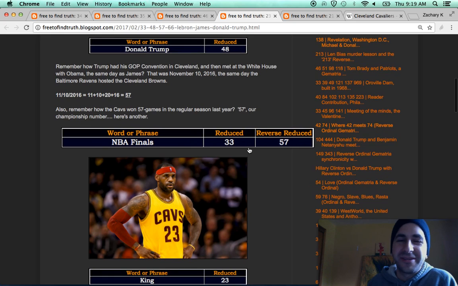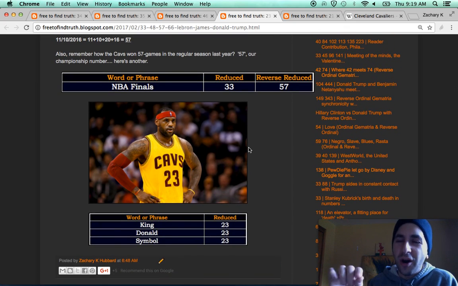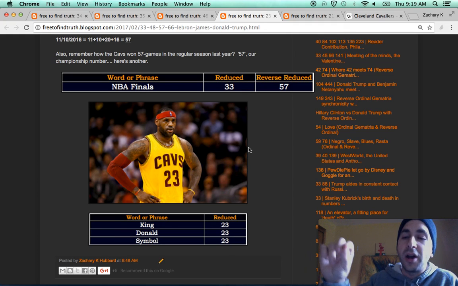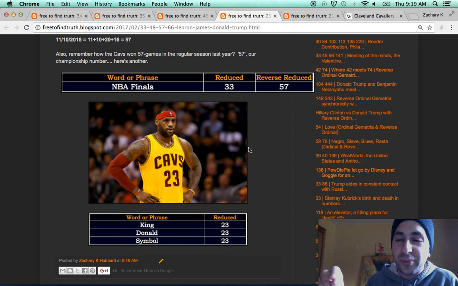It's a joke, truth seeker. The Wall, the small way equals 27. Last year, when Donald Trump was announced as the president, that was the 27-year anniversary of the fall of the Berlin Wall. To take it back to the NBA Finals, this could be an obscure parallel, but LeBron James did score 27 points in Game 7. It was the Cavs' 103rd game of the regular season. 103 is the 27th prime number.